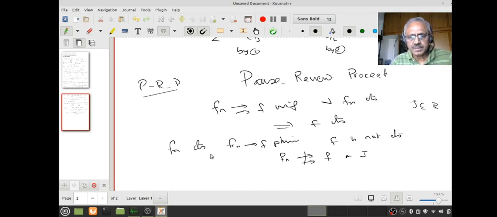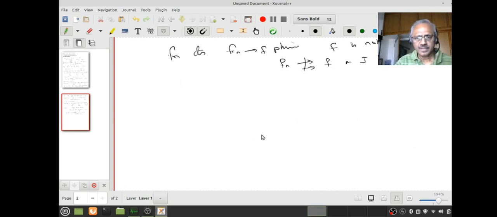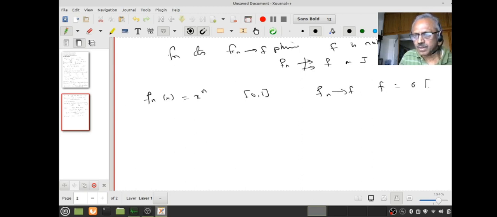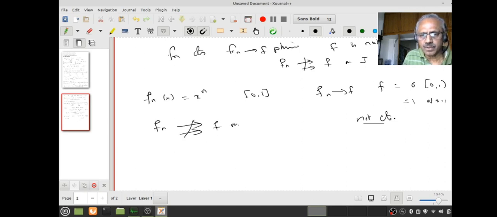Do you accept it? Why? Because if the convergence is uniform, f must be continuous. But the hypothesis is that f is not continuous, therefore the convergence is not uniform. Do you follow that? In fact, in many textbooks, this theorem is what is used to prove it. If I look at this example, fn of x equal to x power n on [0,1], then we know fn converges to f, and we know what f is. f is 0 on [0,1) and equal to 1 at x equal to 1. So f is not continuous. Therefore fn does not converge uniformly to f on [0,1].